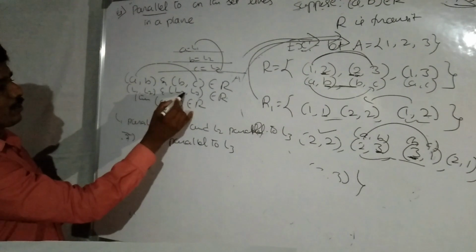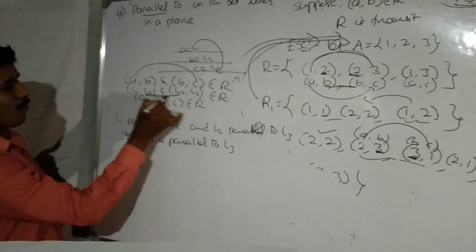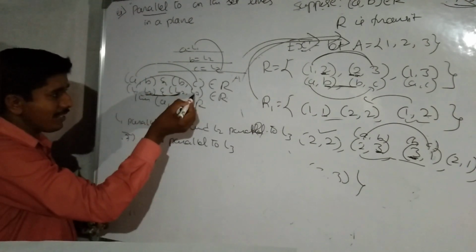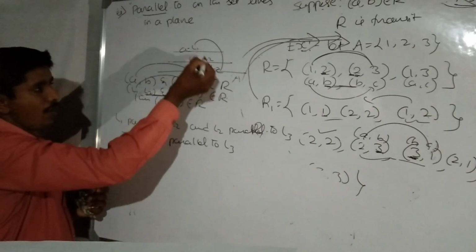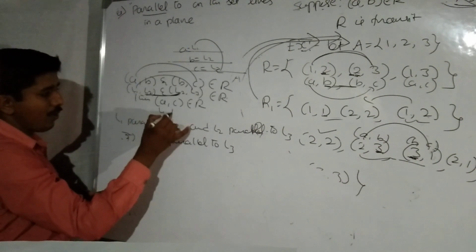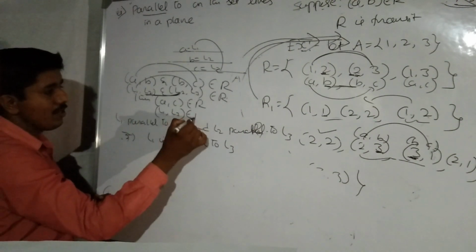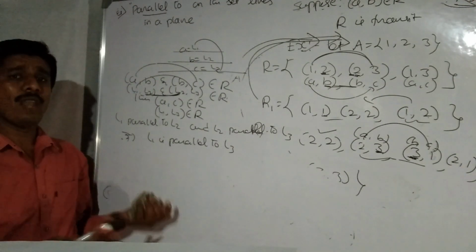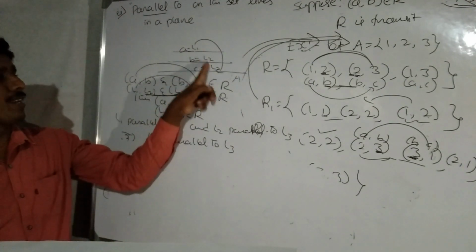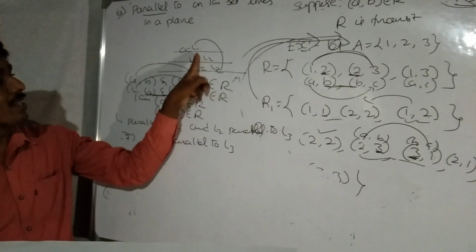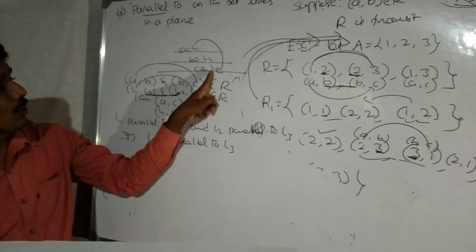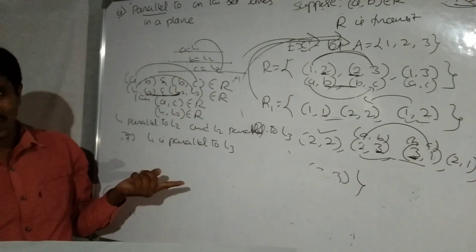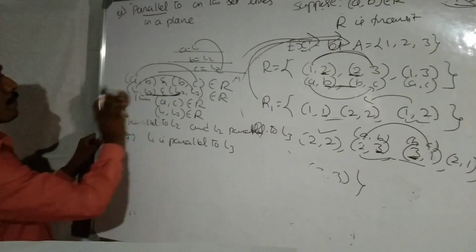L1, L2 and L2, L3 belong to the relation; the middle elements are equal. Then what is the relation between L1 and L3? Parallel relation. L1 is parallel to L3, therefore L1, L3 belongs to the relation. Obviously, we say that the parallel to relation is always transitive because any three parallel lines are always parallel to each other. Therefore, it is transitive.